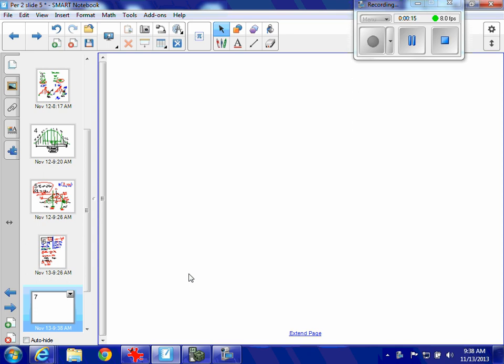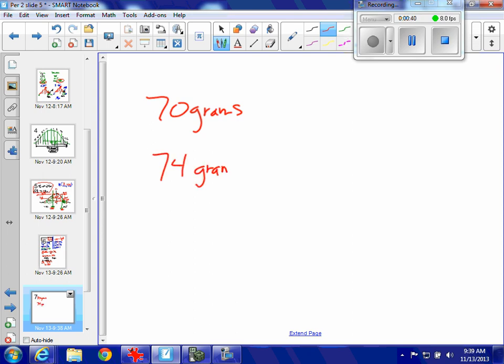Agricultural scientists are working on developing an improved variety of Roma tomatoes. Marketing research indicates that customers are likely to bypass Romas that weigh less than 70 grams. So 70 grams is something in this problem. The current variety of Roma plants produces fruit that averages 74 grams. Okay, 74 grams is our average right now, so that's our Y bar.